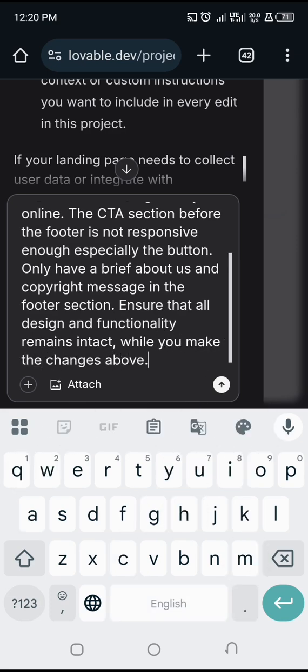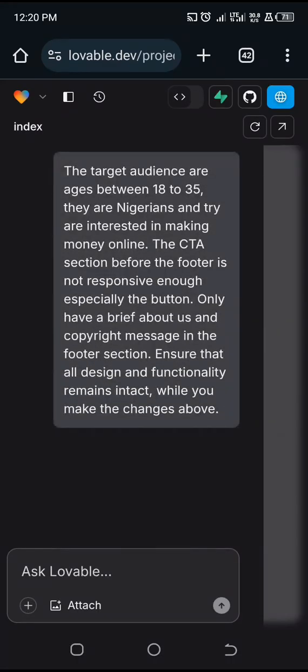Now, I will always advise you to open a document on your phone to write out all the corrections at once, because you can make a mistake and send it when you're not supposed to send it. So put that in the back of your mind. The next thing is just to click on send, and let's expect the results.